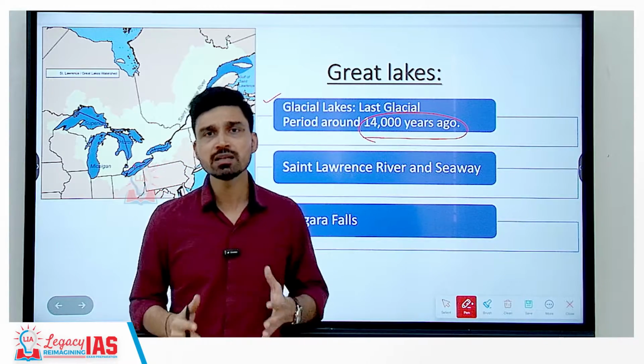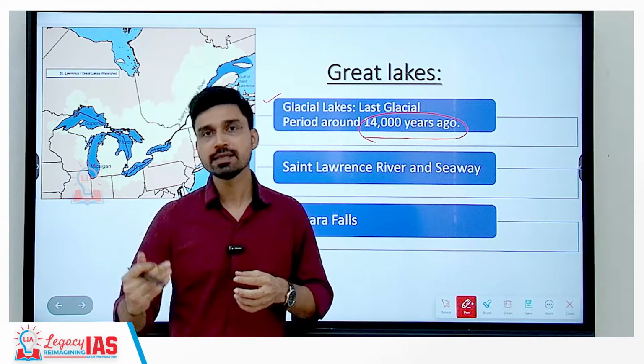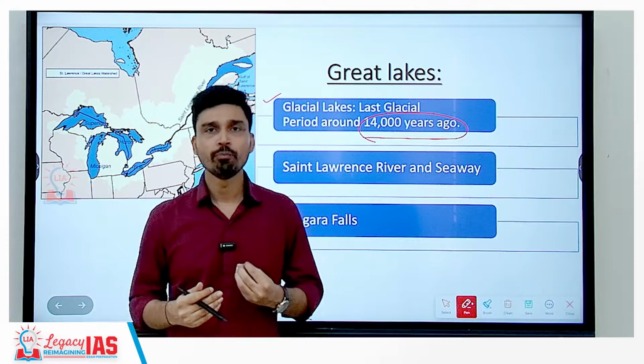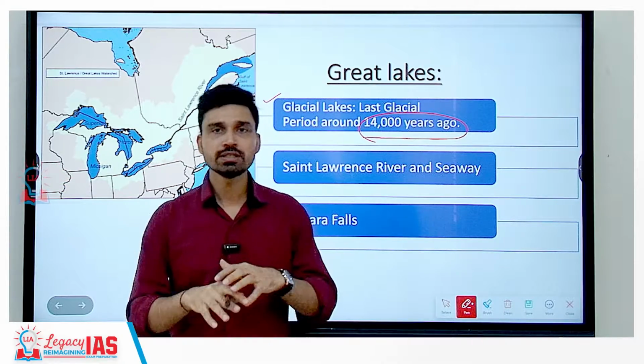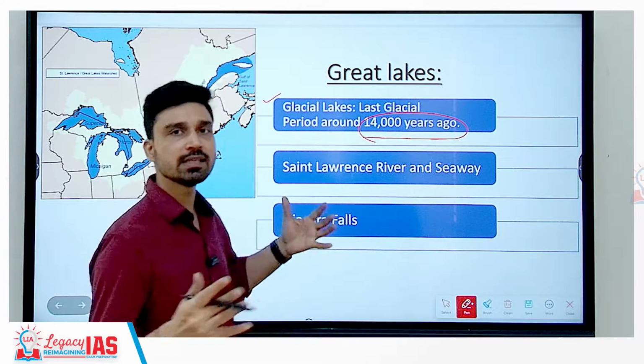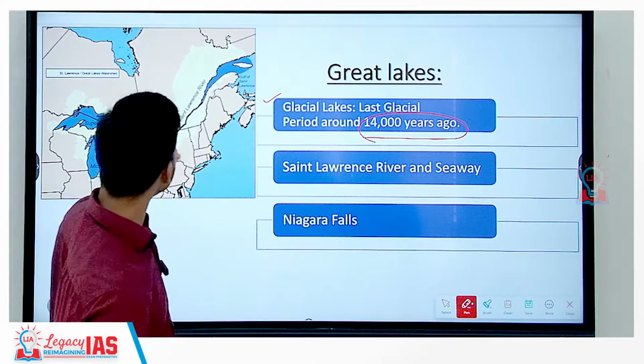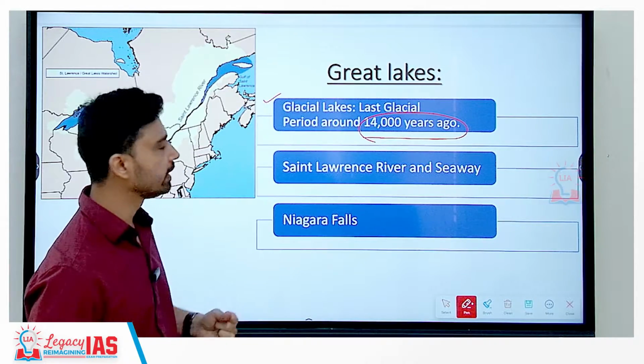And when the glacial bed is scoured, a kind of depression develops, and as the glacier is continuously melting, the snow melt of the glacier causes this depression to be filled up by water, leading to formation of glacial lakes. And many glacial lakes you will see in the Himalayas also, in the Tibetan plateau also. So similarly, here also we have formation of these glacial lakes.